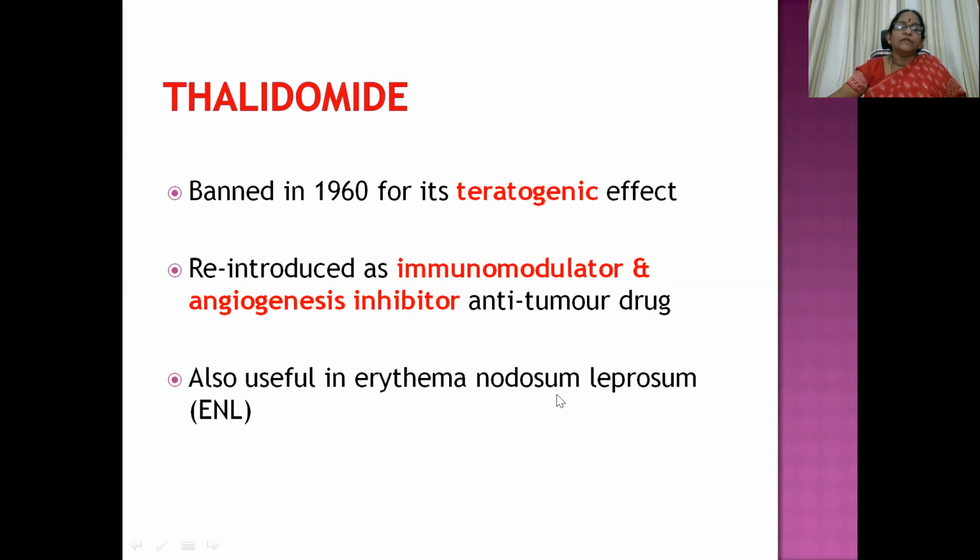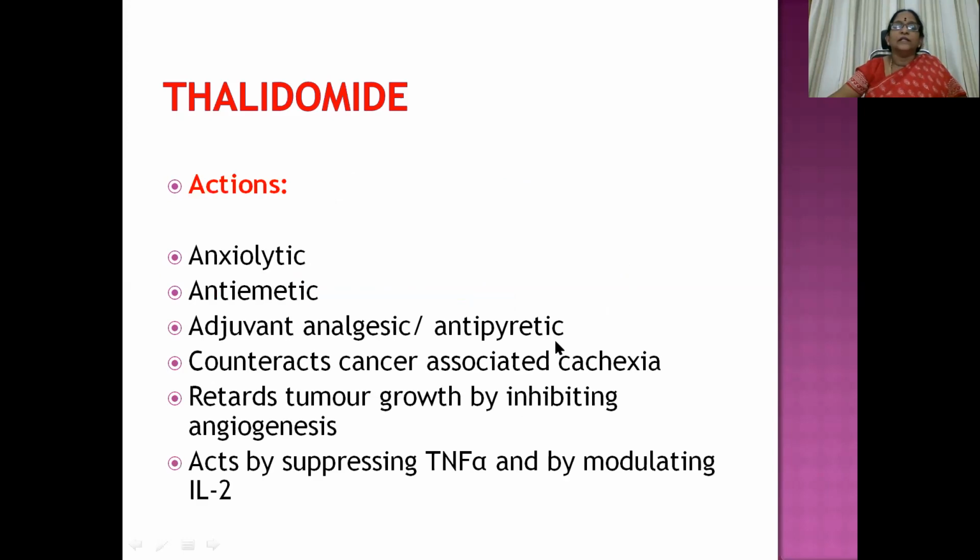Then thalidomide, it also has cytotoxic property and is also used in the management of cancer, and it is also going to produce heavy ADR. It was banned in 1960 because of its teratogenic effect, but reintroduced as an immunomodulator and angiogenesis inhibitor anti-tumor drug for cancer chemotherapy. It is also used in erythema nodosum leprosum that we have discussed already in the leprosy management.